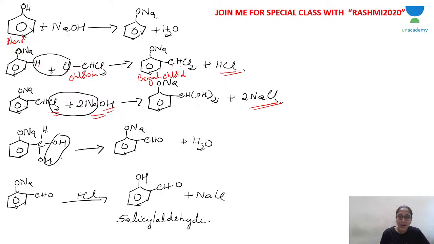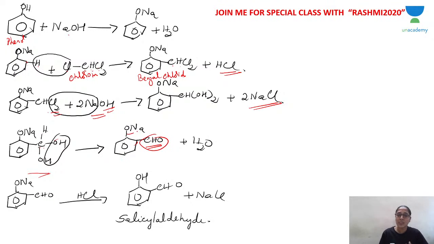Now CH(OH) twice, next I have written like this, OH like this. Within the molecule, a water molecule is eliminated. So if the water molecule is removed, what is remaining? CHO, you get aldehydic. So the aldehydic group is introduced at the ortho position.